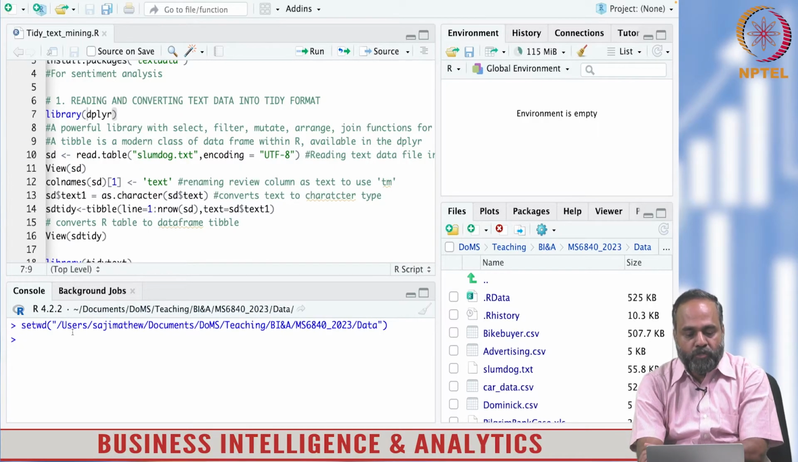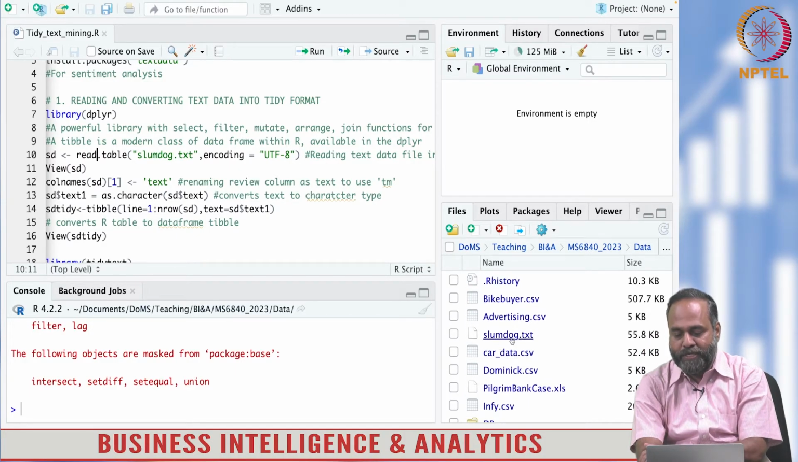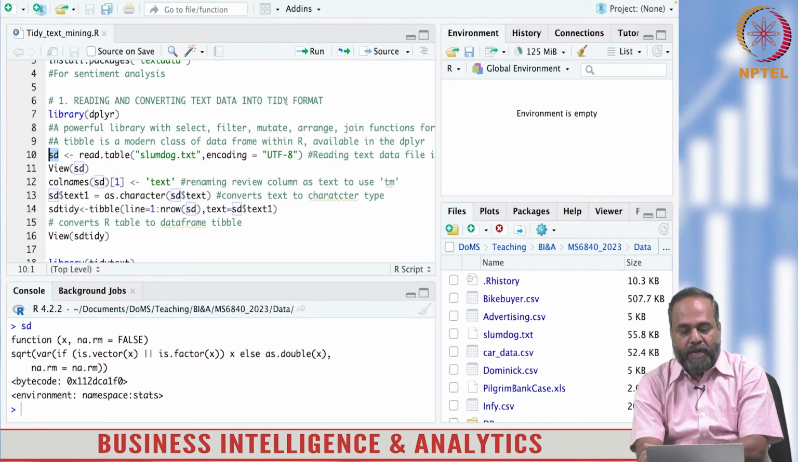Let me do this and then start my exercise. The library is invoked, and subsequently I am reading slumdog.txt, which is there in my files pane. You can see that slumdog.txt is right here because my files pane points to that particular folder, and that is my path. The data is read as a table into the data frame SD; SD is the name of the variable. Now you want to see how this discussion forum data looks.